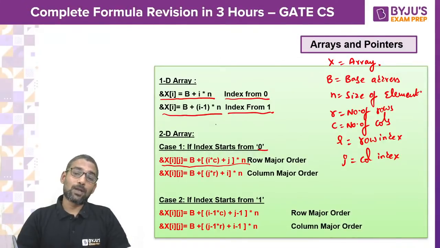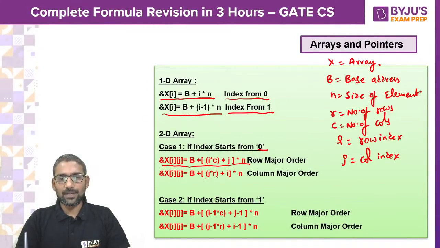If it is column major order, instead of I into C, we use J into R. Instead of J, we do plus I. If index starts from 1, in the place of I, we use I minus 1. In the place of J, we use J minus 1.